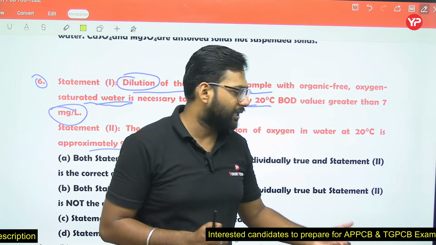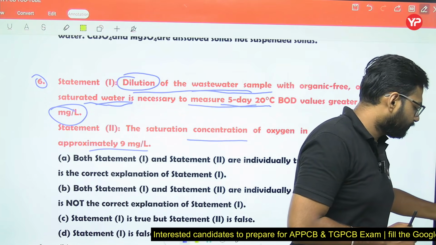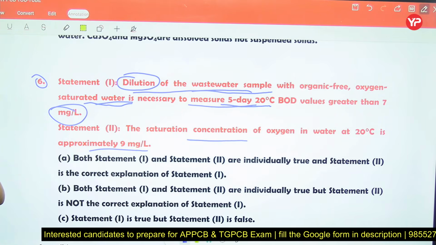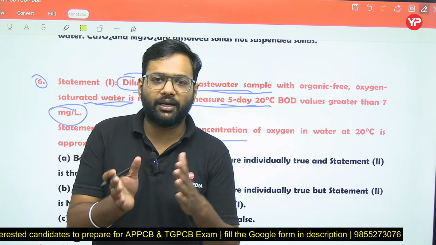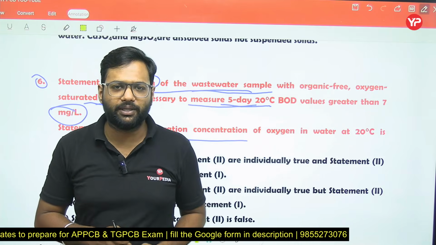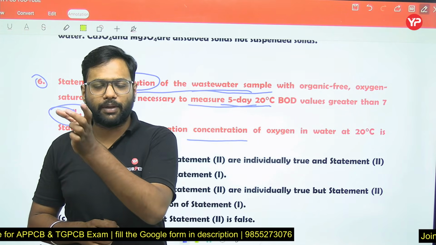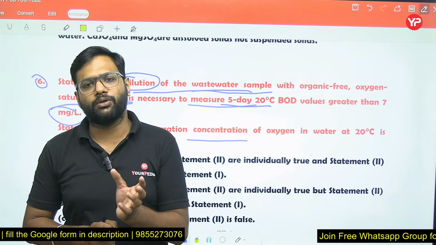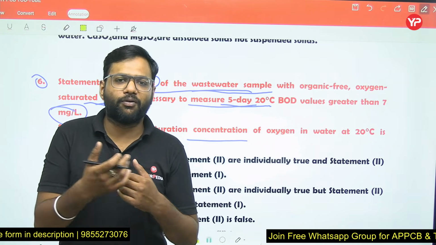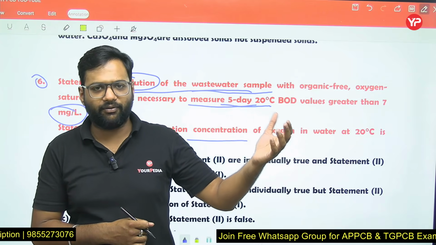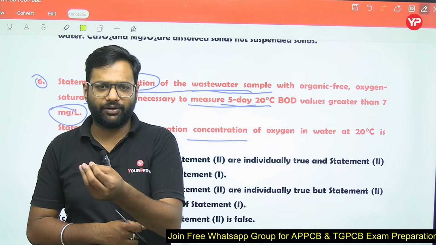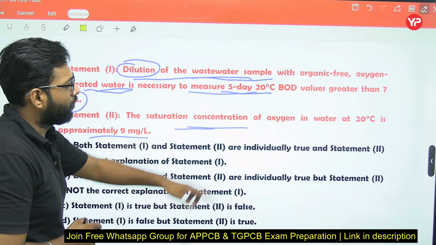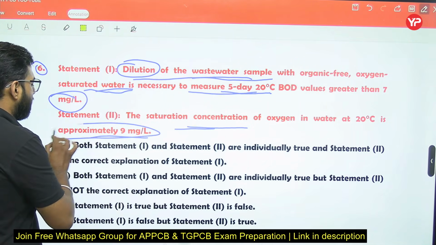And we are performing the test at 20 degrees Celsius. So again you will find a lesser amount of DO, and during the 5 days depletion of oxygen will occur. Initially our test sample has a very small amount of DO, so when we perform the test, the final DO will also be a very low value. So we have to dilute the sample. The saturated concentration of oxygen in water at 20 degrees Celsius is approximately 9 milligram per liter.